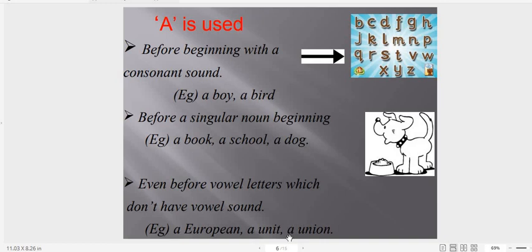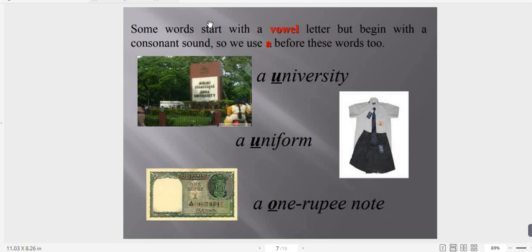Before them we can use a. Some words start with a vowel letter but begin with a consonant sound, so we use a before these words too, such as a university, a uniform, a 1 rupee note. Here you can see O is a vowel letter, but the sound is a consonant one, the V sound. So, a 1 rupee note.